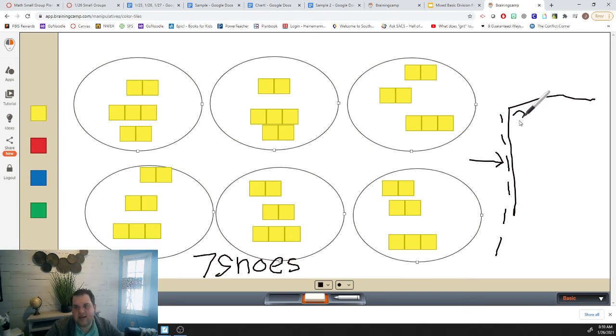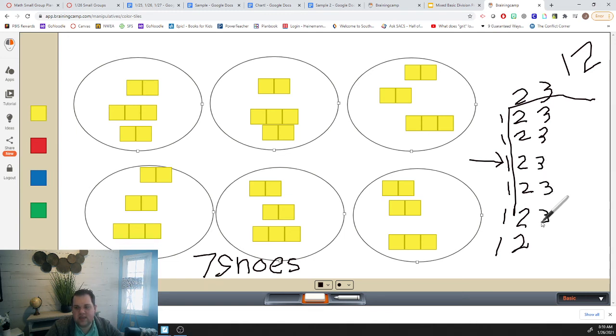Now I can give each nephew 2 pairs of shoes to start. If I do that, I've got 2, 4, 6, 8, 10, 12. Now I have 12 shoes in my array. Then I can give each nephew 3 shoes. 3, 6, 9, 12, 15, 18. And I know 18 plus 12 is 30.